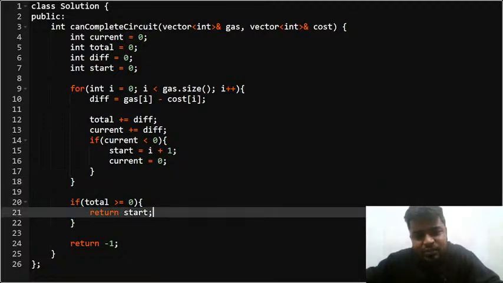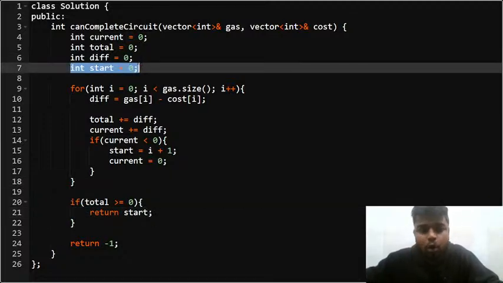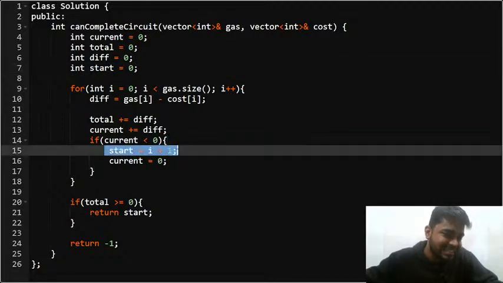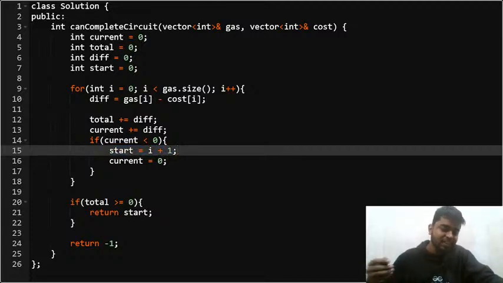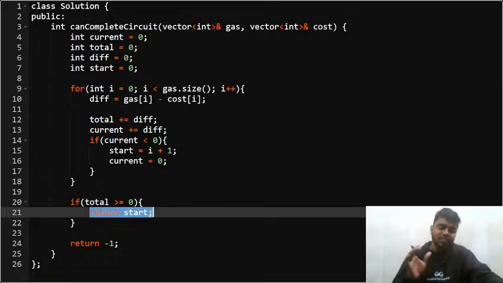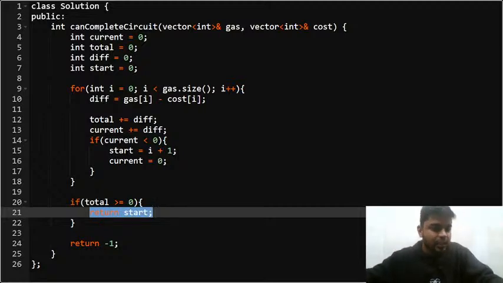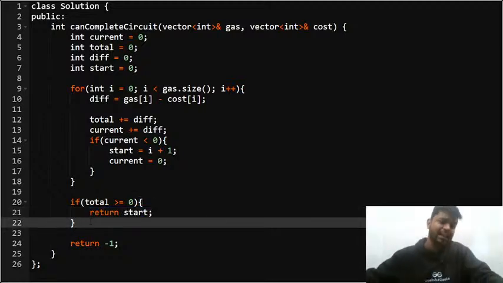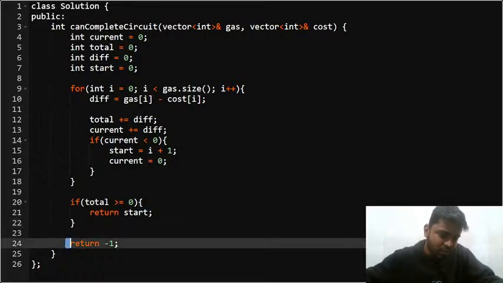And what is the start index? Initially I've marked it to 0, but I'll keep on updating it whenever I see that my tank is going negative, right? And there is only one unique start that you can have in this question, right? This has also been mentioned, so that is why you'll return it. Otherwise, if the total in the end, the overall cumulative sum, that is the total amount of gas that I'm filling minus the total amount of gas that I'm spending, is not positive or 0, that means I'll never be able to travel in a circular path. So that's why I'll return -1.